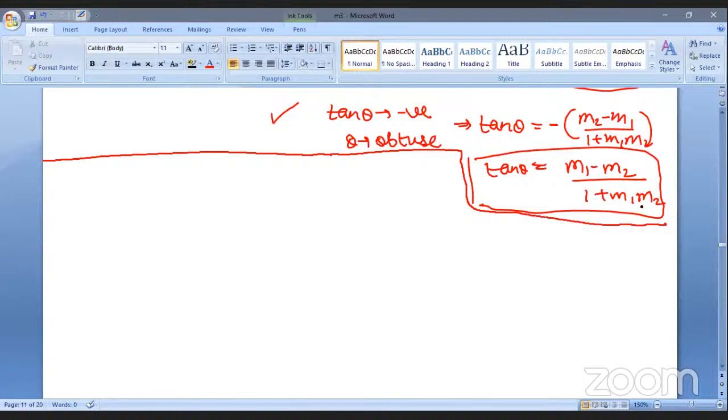Whatever the slopes of those two lines are, the equations would most probably be given to you. So you just find m1 and m2 and put them here accordingly. If theta is acute, put in that. If it is obtuse, keep in this, and you'll get the value of tan theta in which you are interested. So basically this tan theta is m, and you'll get that m is equal to this or that, right? Moving ahead, we saw the various forms.